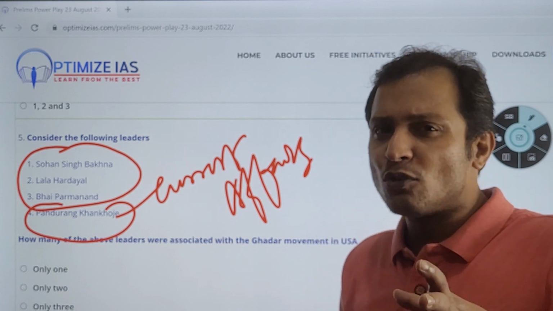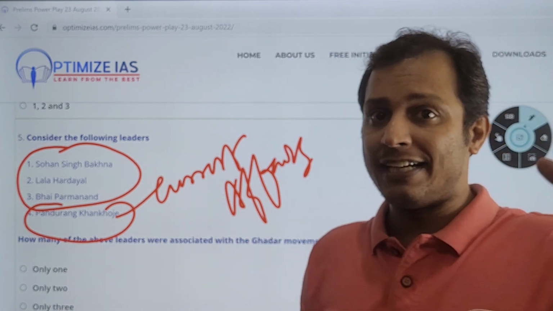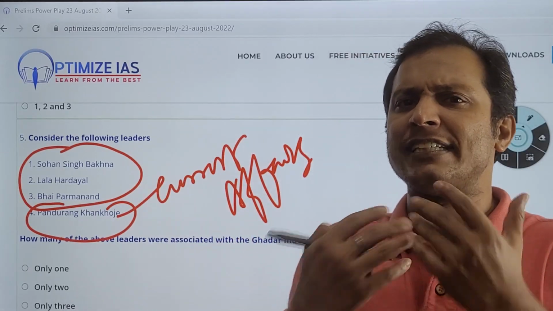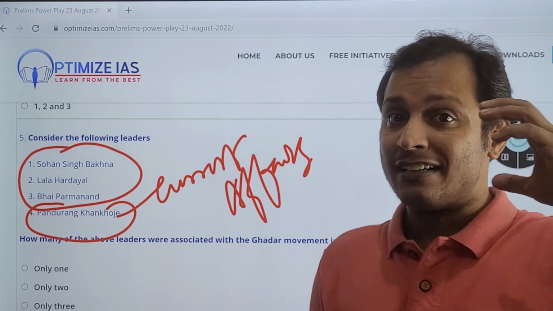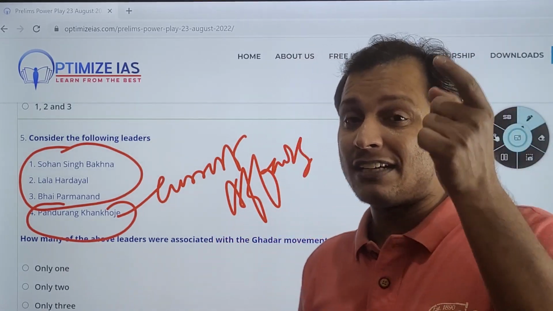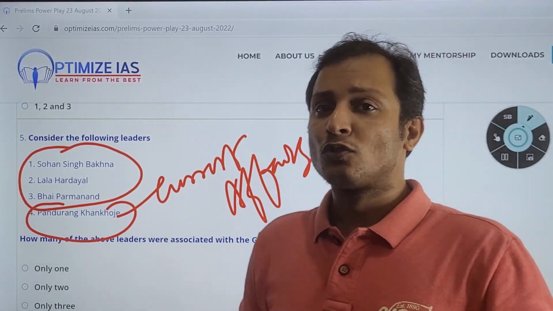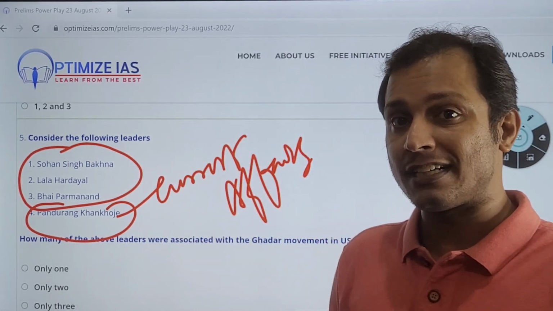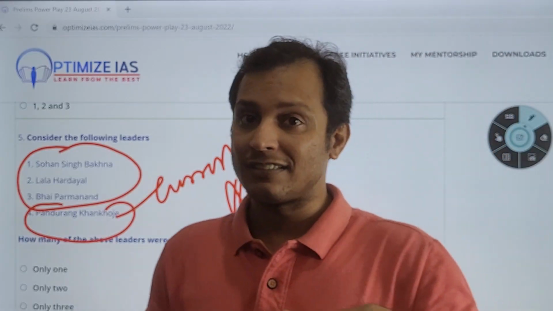See, the Gadar movement was a movement started by Indian expatriates in America. They came together because they were not treated well there in America. They realized the reason was that they were Indians, and India at that time was under the British Empire. So they wanted to revolt against the British Empire. They led a movement inside India. However, that movement could not succeed.